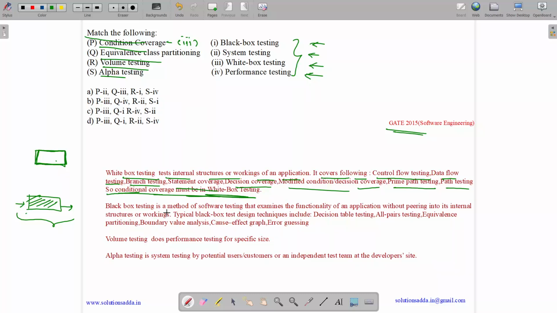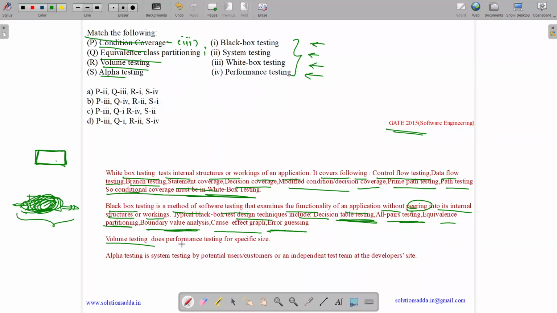Now, what is equivalence class partitioning? It's basically a type of black box testing. Black box testing is a method of software testing that examines the functionality of an application without peering into its internal structure or working. So here we do not test the internal working, we just verify the input with the output. Typical black box test design techniques include decision table testing, all pair testing, equivalence partitioning, boundary value analysis, cause effect graph, and error guessing. So equivalence class partitioning is a type of black box testing. So answer is option 1.